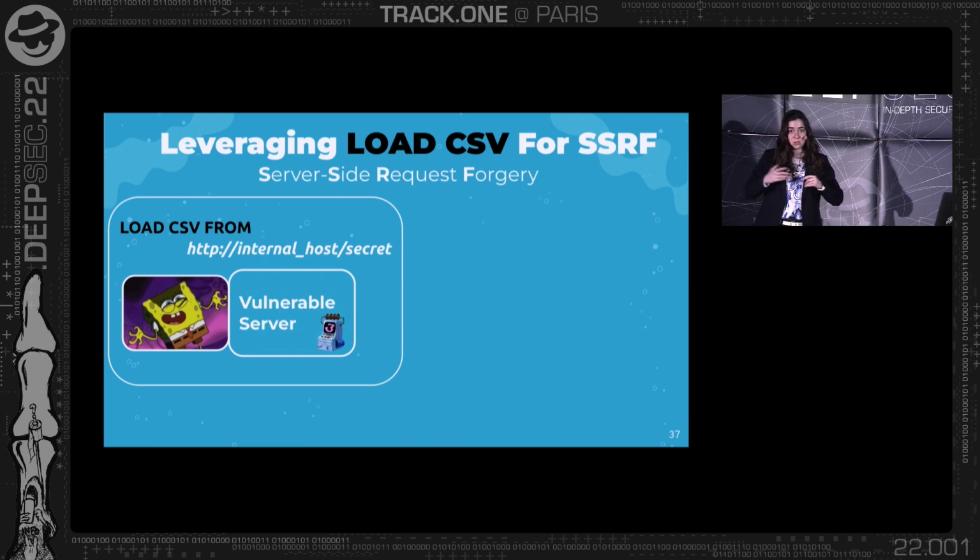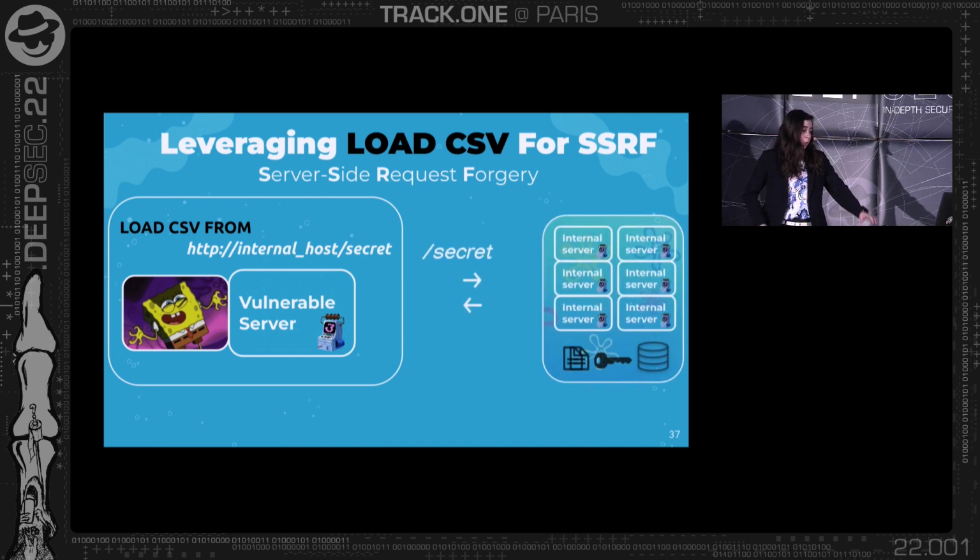Now, in order to discover the resource, we can just perform enumeration. We can see what the actual infrastructure of the server is. For example, try to get common file names, for example, if it's Python, then Django. There are a lot of ways to do so. But let's just imagine that we know that there is some secret here on some internal host. So we will send in the LOAD CSV FROM right now this URL to the internal secret.